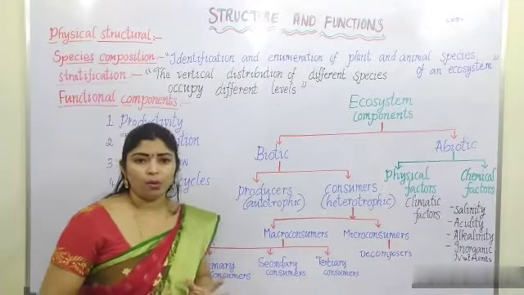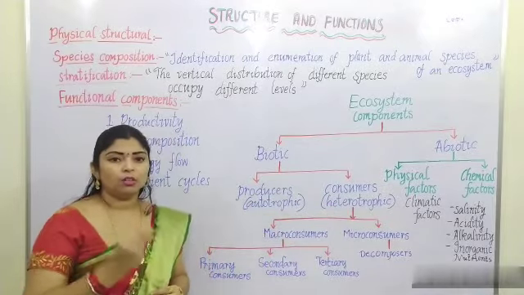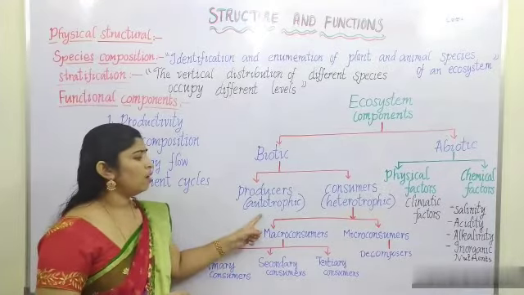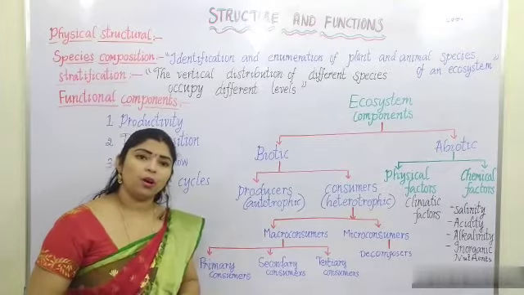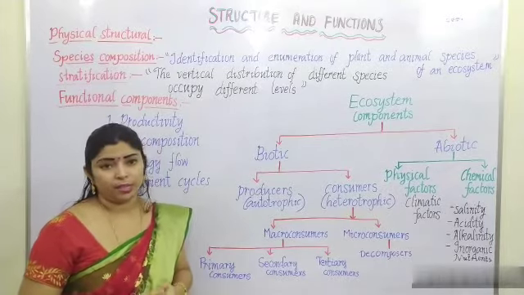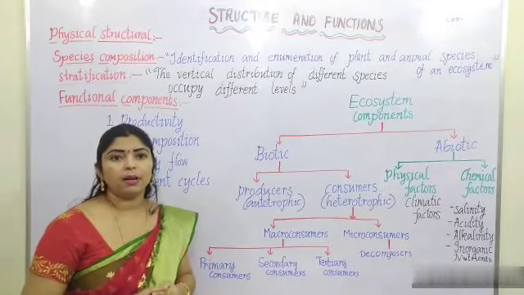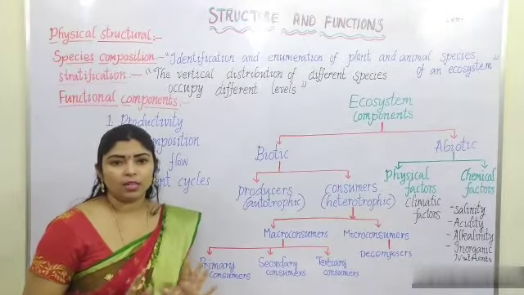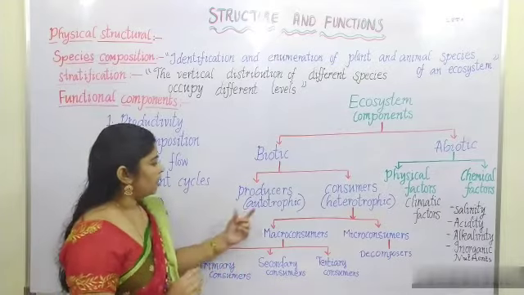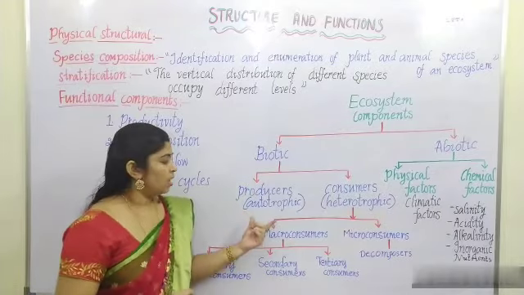Coming to the biotic components, again it is divided into producers and consumers. Producers means you all know the autotrophs. Autotrophs means what? The autotrophs can prepare the food material by their own. They will not depend upon any other organism for the food purpose. That is meant by autotrophs.